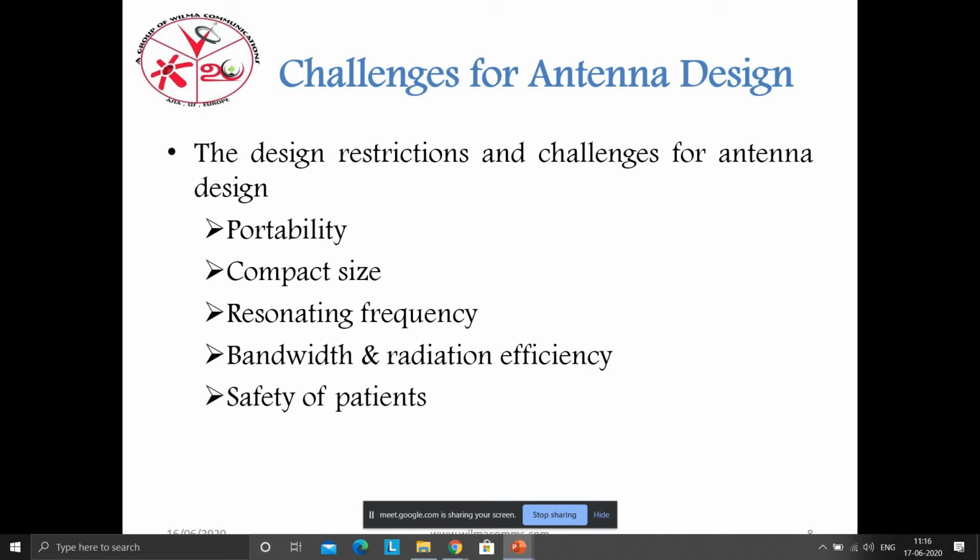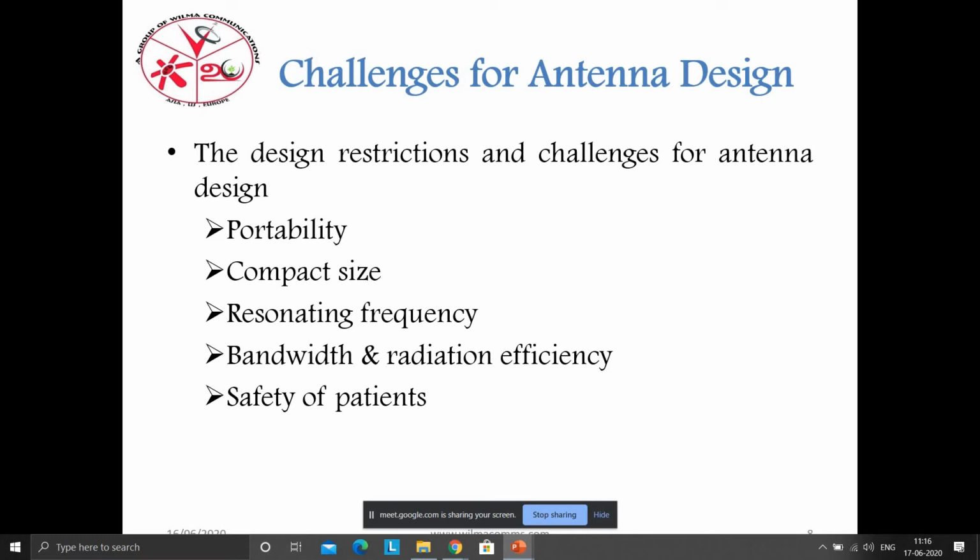Actually, quality, and it should be in compact size, frequency and bandwidth, and safety measures. In portability, the antenna should not be heavy and should not have more weight.